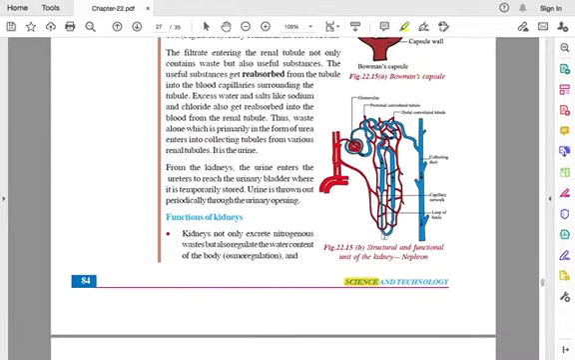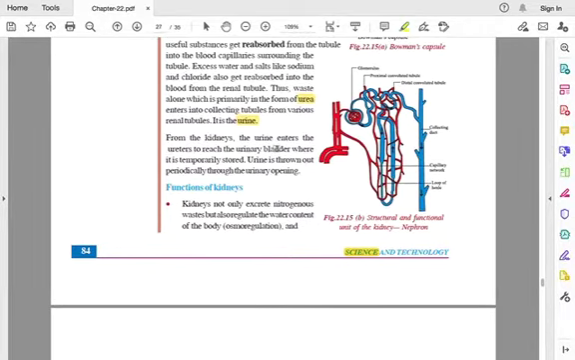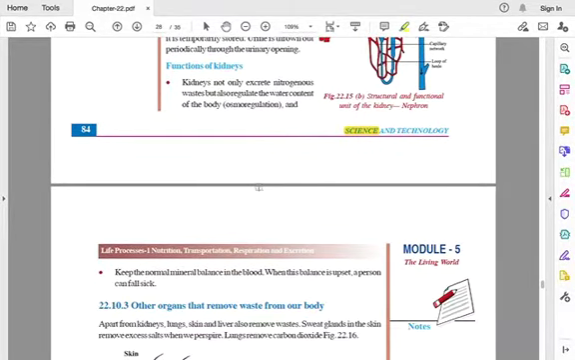So finally, only the waste in the form of urea enters into the collecting tubules from various renal tubules, and that is called urine. From the kidneys, the urine enters the ureters to reach the urinary bladder, as I showed you, and then finally urine is thrown out of the body periodically, whenever it is necessary, through the urinary opening.